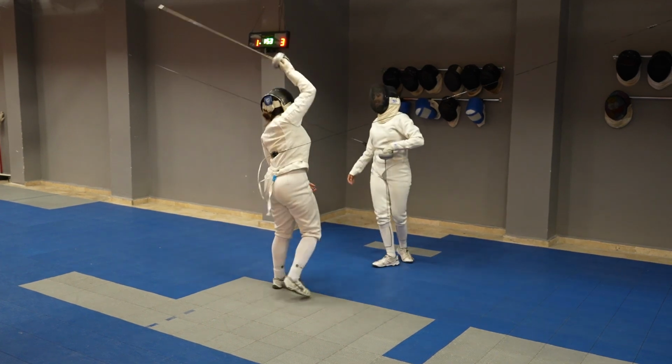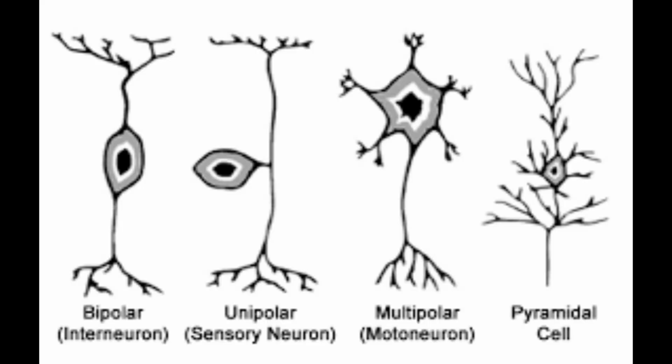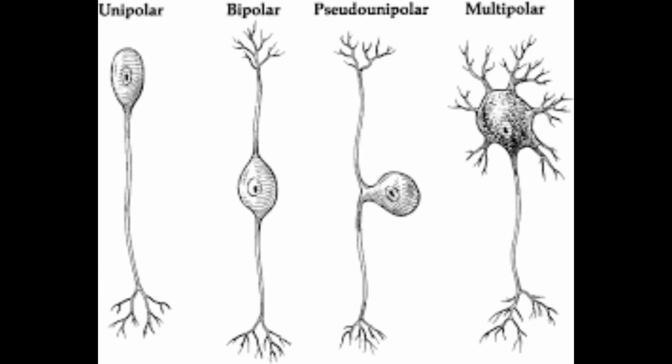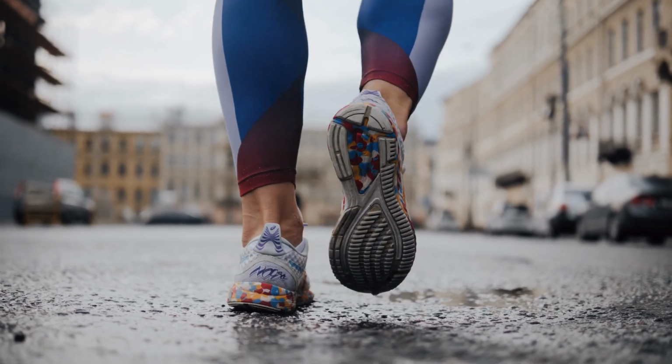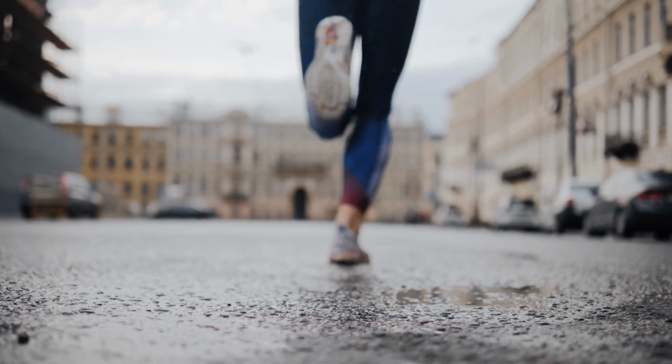C. Interneurons, relay neurons. Interneurons act as connectors, linking sensory and motor neurons. They are found in the brain and spinal cord and are crucial for reflexes and the integration of information, allowing for decision-making and response.